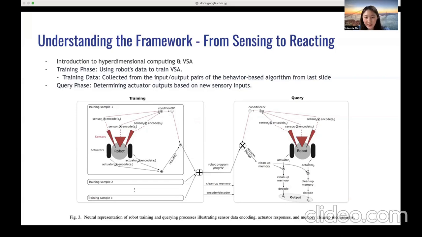Next, in the query phase, the robot refers to its past training to see if it recognizes its current situation. If it's a new scenario, the robot adapts and learns. An essential tool here is a cleanup memory, which ensures the robot's reactions remain sharp and accurate. The cleanup process can be represented as result HV is set to VSA cleanup of condition HV tensor prog HV. So in simpler terms, it's a robot's way of refining its actions based on both its past training and current